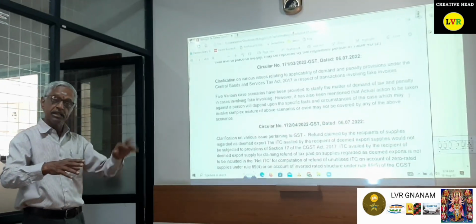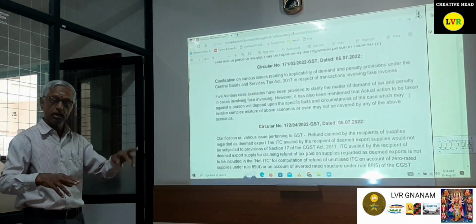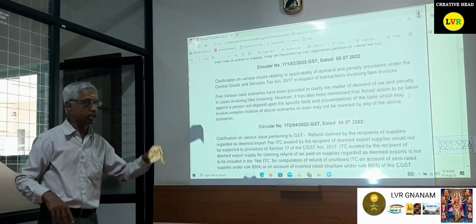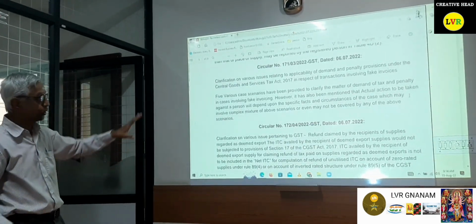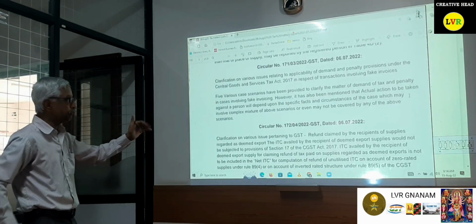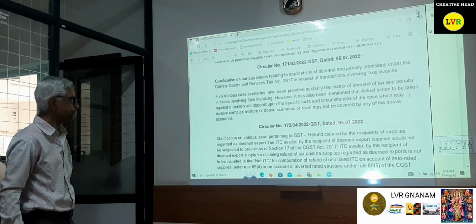under Section 73 or 74, but they can take action under Section 122, which is the penalty section. They can take action under Section 122 of the CGST Act. I request you to go through all the 3 examples in circular number 171.